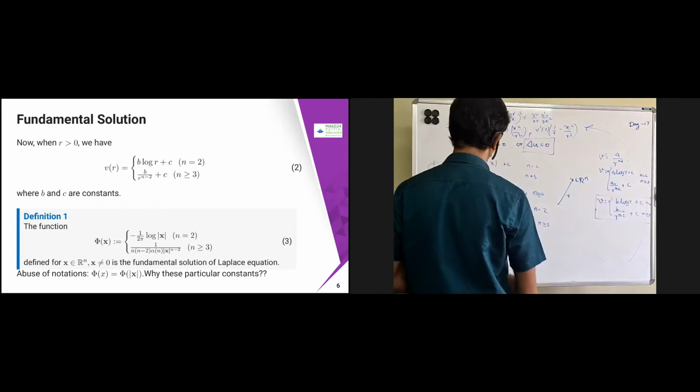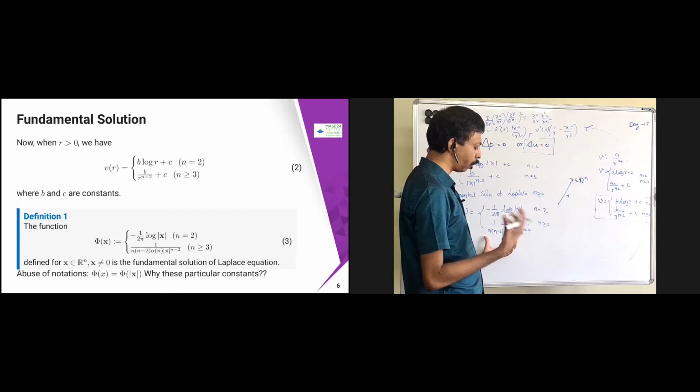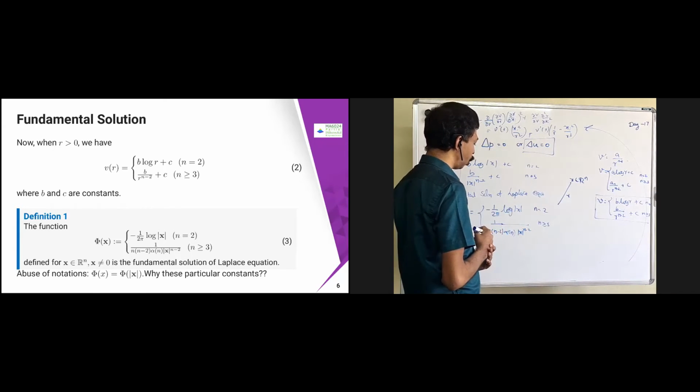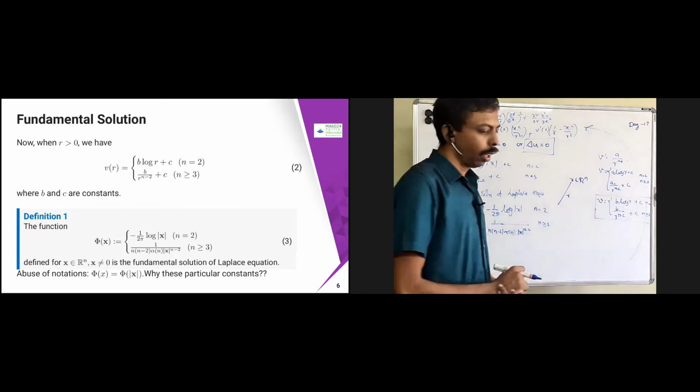Once you are dealing with some functions, you will need to deal with some kind of singularity, etc. At that time you will see that this is going to help us to evaluate that. So at that time we will see.